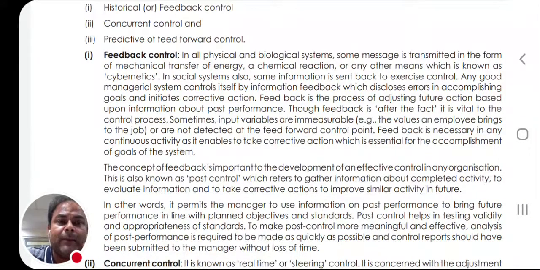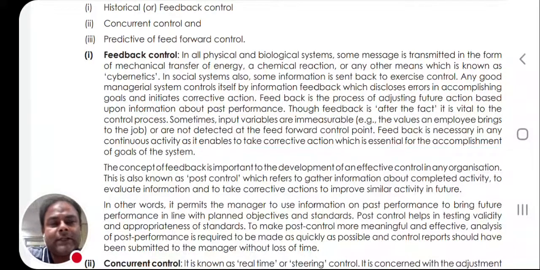Within the stipulated, I am repeating, the stipulated norms of costing and time, the work can be done and we can achieve the target, the objective, the goal, and so on. So the concept of feedback is important to the development of an effective control in any organization. This is also known as post control, which refers to gathering information about completed activity to evaluate information and to take corrective action to improve similar activity in future.